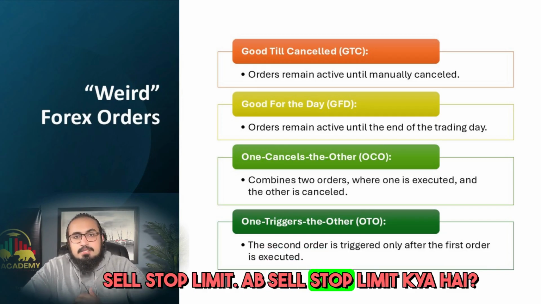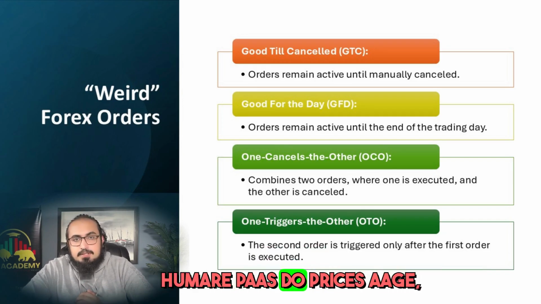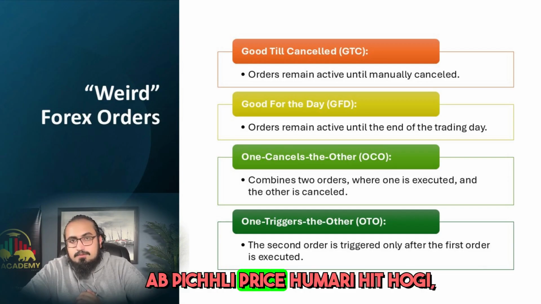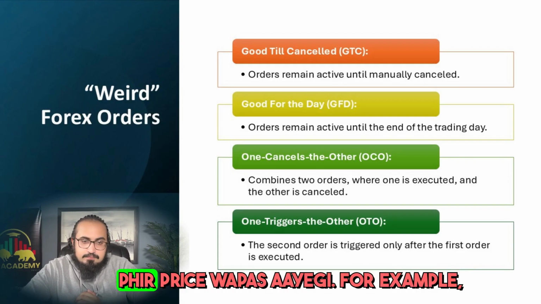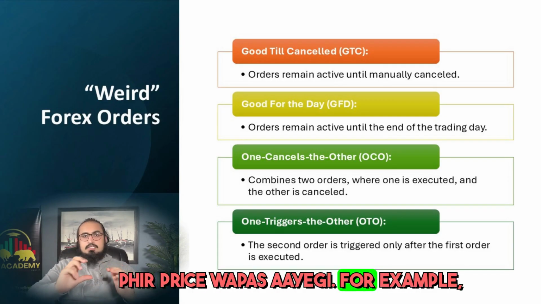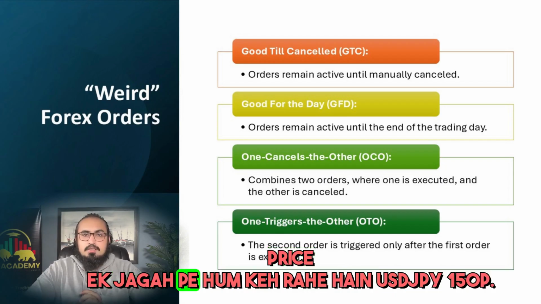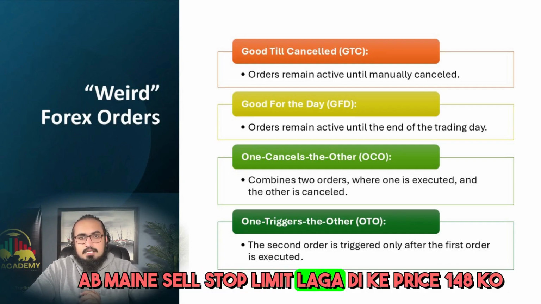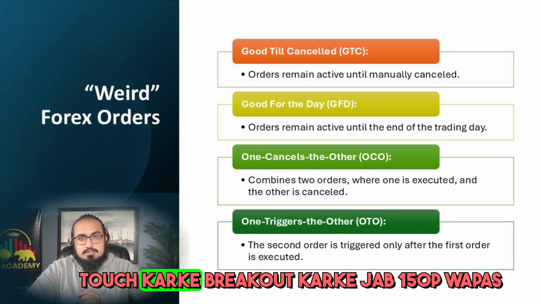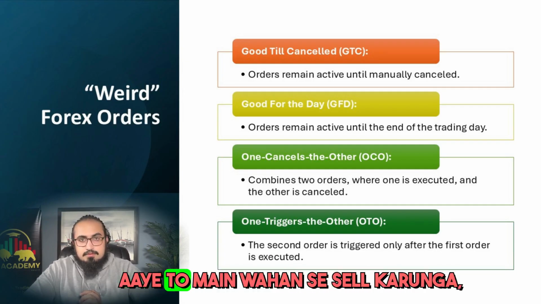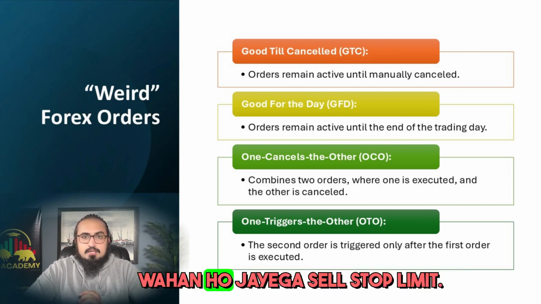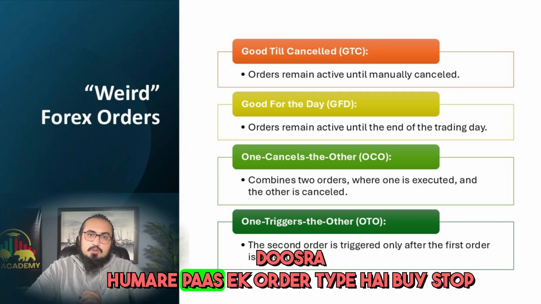Now, what is a sell stop limit? We have two prices. First our previous price will be hit, then the price will come back. For example, we are saying the price is at USGP 150. Now, I have set a sell stop limit that when the price touches 148, breaks out and comes back in a week, I will sell from there. That will become the sell stop limit.